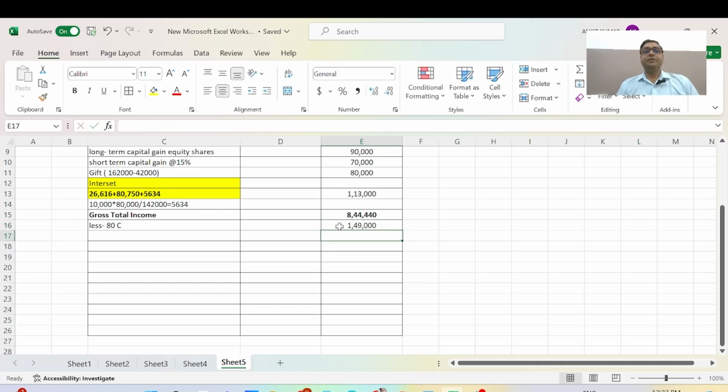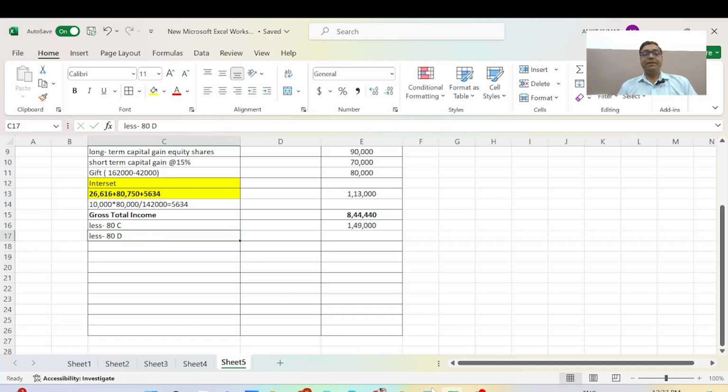And next will be the deduction under section 80D. I have already discussed section 80D in the last many lectures. We are talking about the deduction of insurance premium, and how it will come.